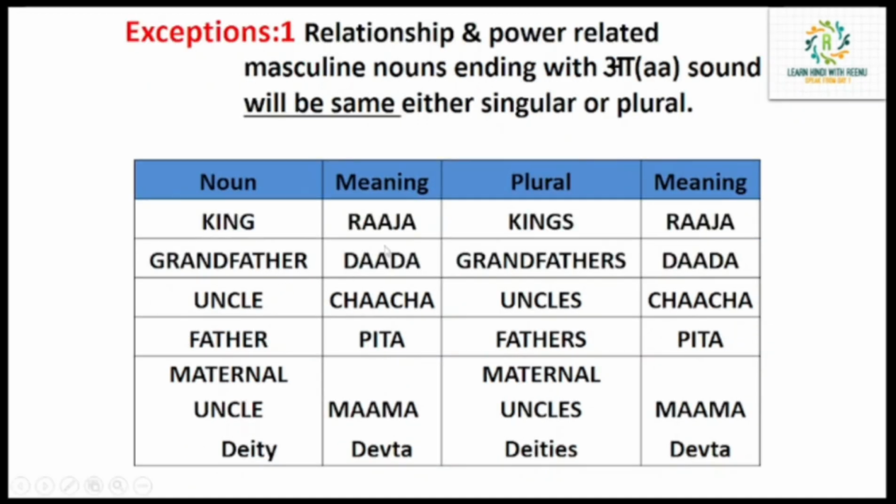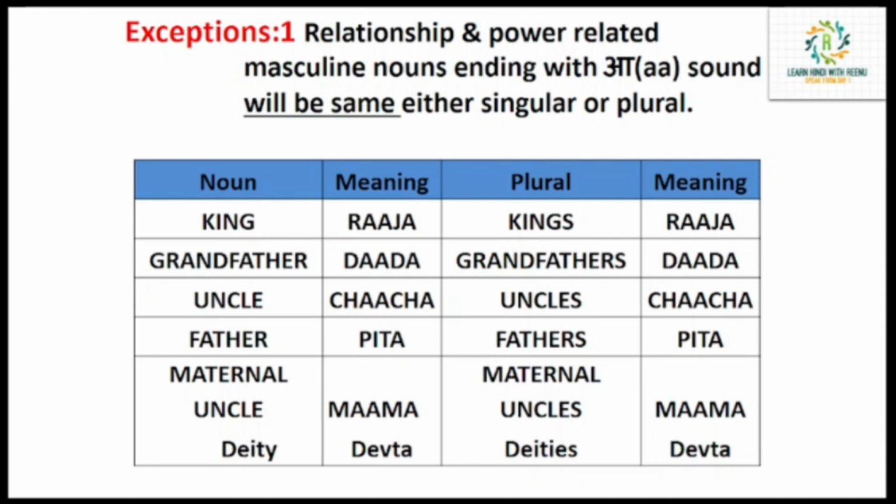Now we will see the exceptions related to masculine nouns. The first exception is that relationship-related or power-related masculine nouns ending with a sound will be the same, either singular or plural.